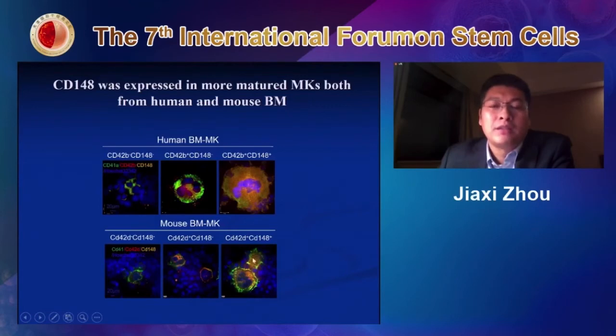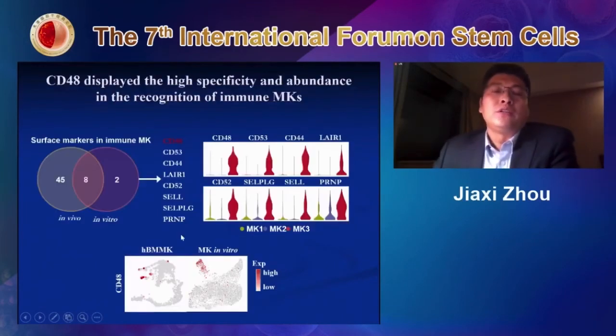We are also looking for special markers for this immune MK. We overlapped the surface markers of the immune MK we identified in our 2 different systems, in vivo and in vitro. We identified some potential candidates like CD48 and CD53, and the bioinformatics data show specific expression. We picked CD48 for validation, and its expression profile is quite specific. Some other markers are enriched, but we found they are not that specific so far.